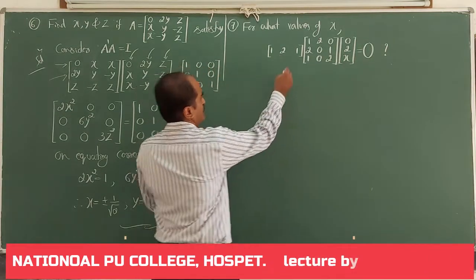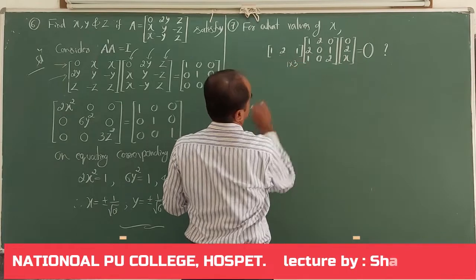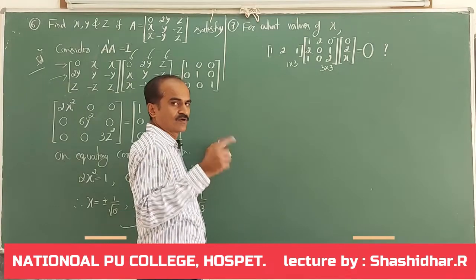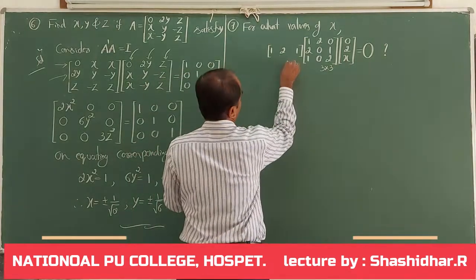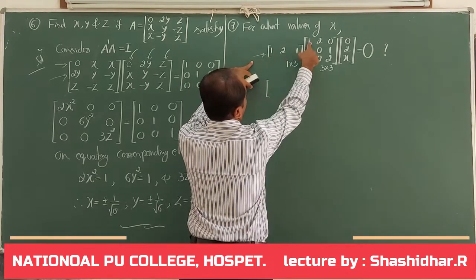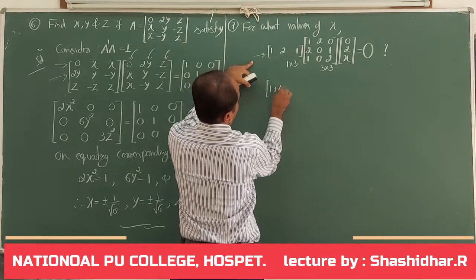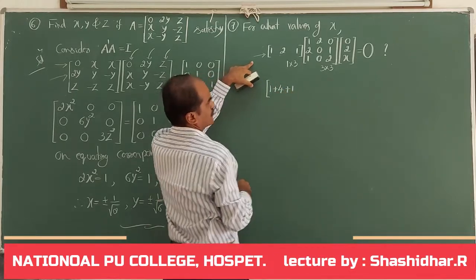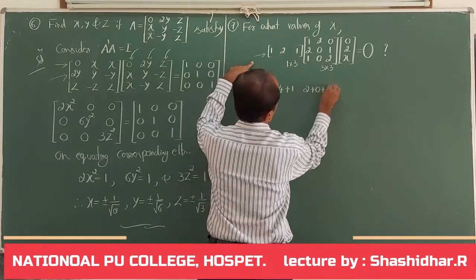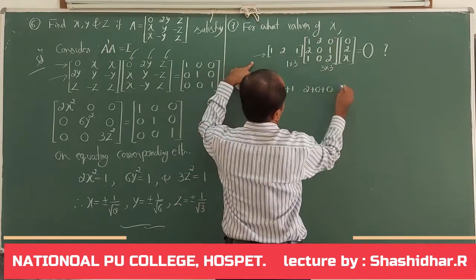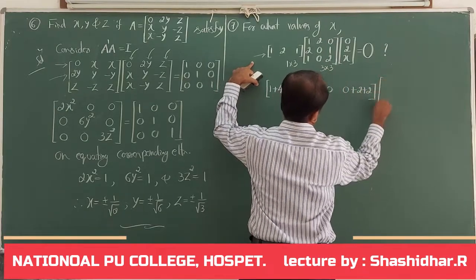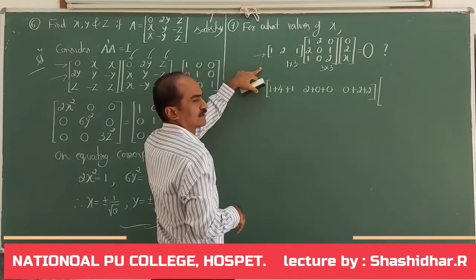Now, the first matrix is of order 1 by 3. The second matrix is of order 3 by 3. So, what is the order of the resulting matrix? 1 by 3 you are going to get. Now, let me write that. First row, first column: 1 into 1, 1 plus 4 plus 1. This is one of the elements. First row, second column: 2 plus 0 plus 0. Same row, third column: 0 plus 2 plus 2. That completes it because there is no other row.